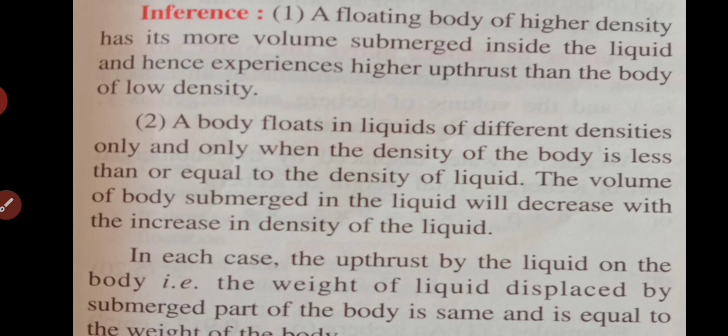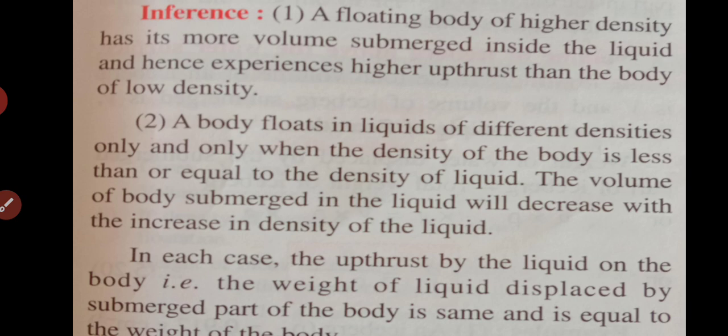So if the density of the body is less, or if it is equal, then only it will float. If the density is less, if the body is lighter than the liquid, or the densities of the body and liquid are both equal, only then the body will float. If the body is heavier than the liquid, then surely it will sink. The volume of the body submerged in the liquid will decrease, and obviously if the body is lighter, it will sink less; it will float, so less of its part will be submerged in the water, with the increase in density of the liquid.